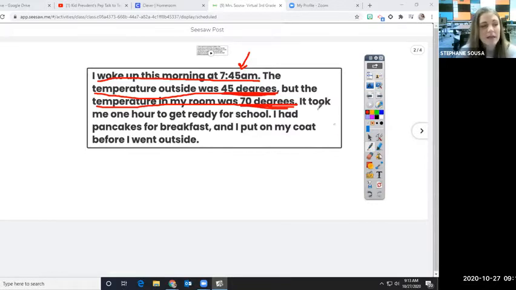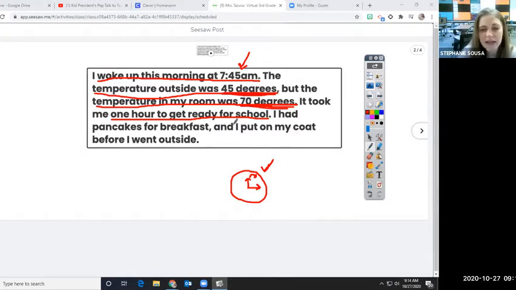All right. It took me 1 hour to get ready for school. That's another fact. You can look at a clock and you can see what an hour is, and you can see if the hands have moved an hour. And if they have, that's a fact. There's proof for it. Okay.